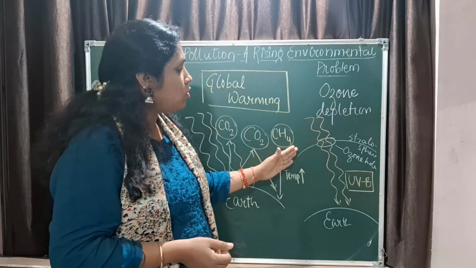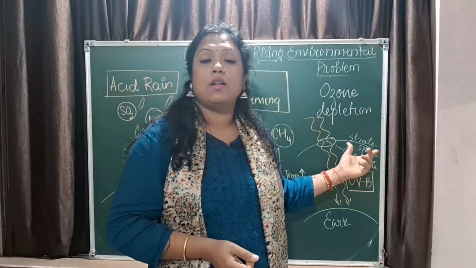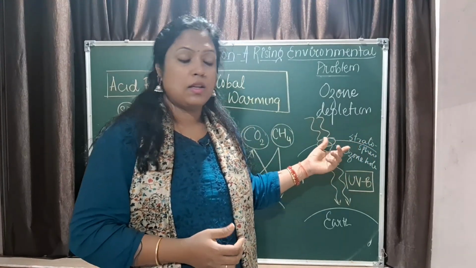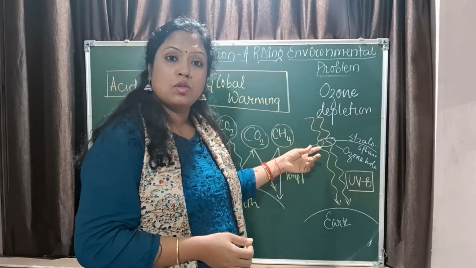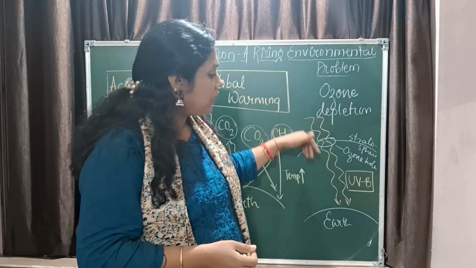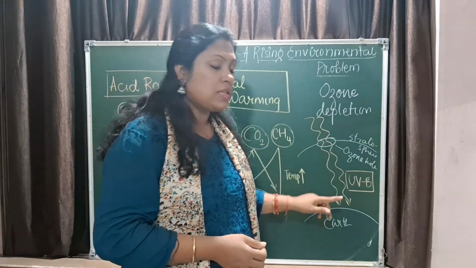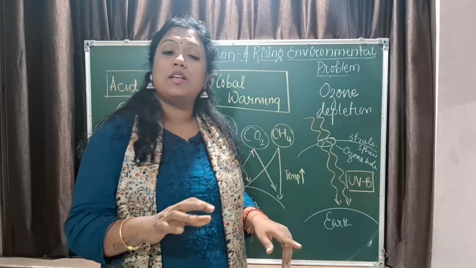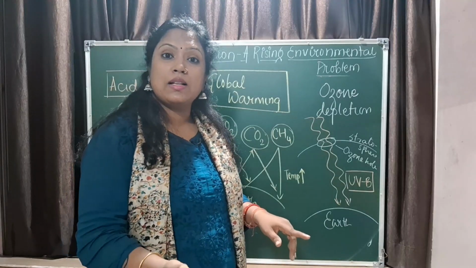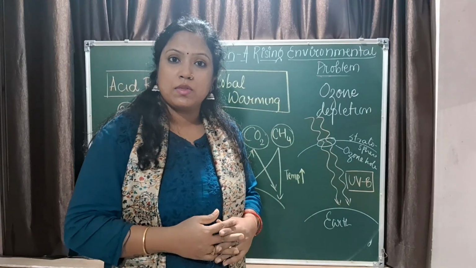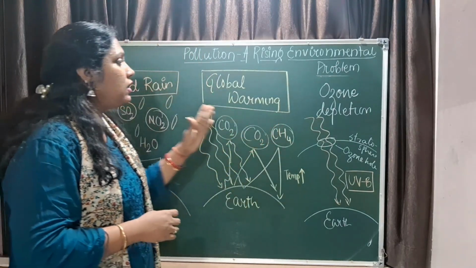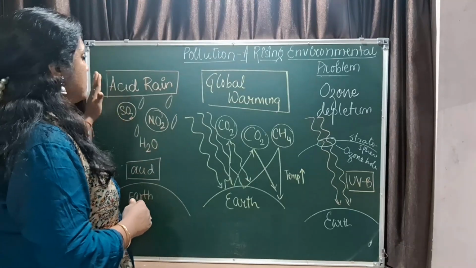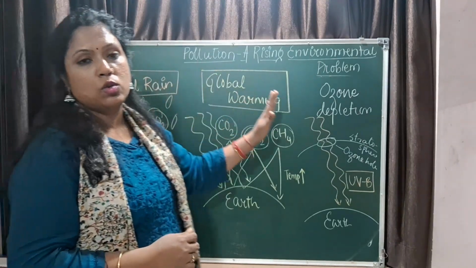Ozone depletion means ozone is a layer in the stratosphere, that is the atmosphere of our earth. If there is a hole in the ozone layer, the harmful UV radiations of the sun reach the earth, which may lead to mutations, skin cancers and many other problems, right? So these are three different concepts: acid rain, global warming and ozone depletion.